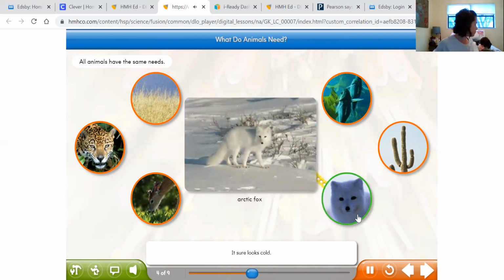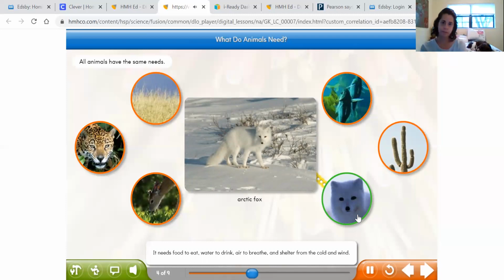Brr! It sure looks cold. This Arctic fox has all the same needs as other animals. It needs food to eat, water to drink, air to breathe, and shelter from the cold and wind. Different animals, but I've learned from all these different animals that we just read, they are from different habitats. They might look different, but they all need the same thing.